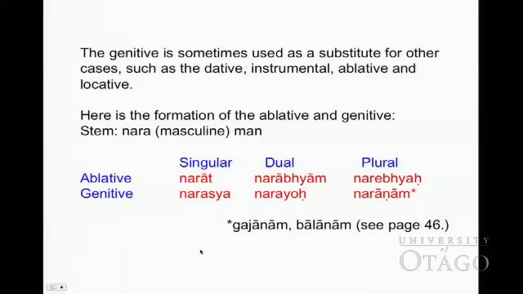The genitive is sometimes used as a substitute for other cases, such as the dative, instrumental, ablative, and locative. Here is the formation of the ablative and genitive. We continue with nara, masculine, man. Ablative, from; genitive, of. So singular, narāt, narābhyām, narebhyaḥ. Genitive, narasya, narayoḥ, narāṇām.